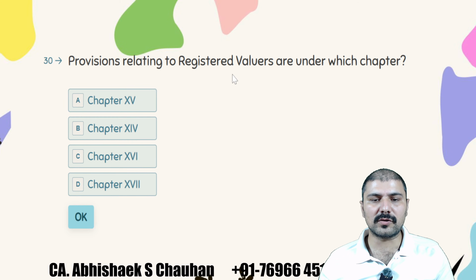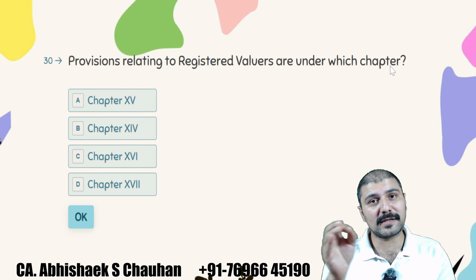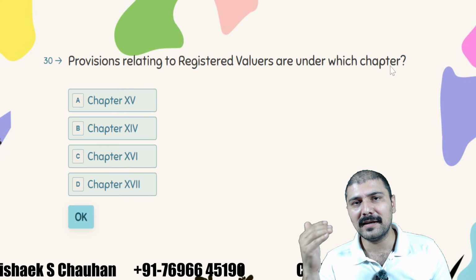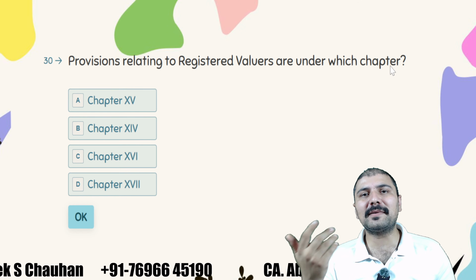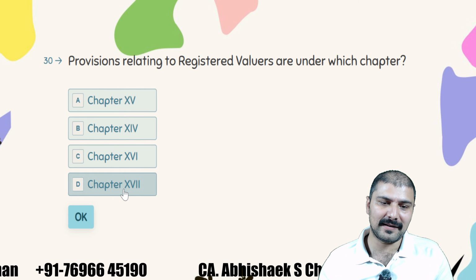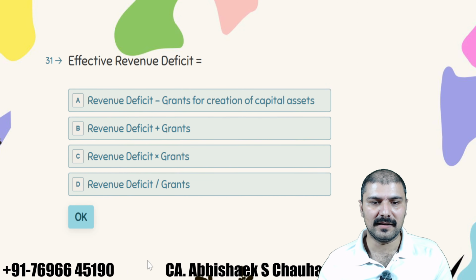Provisions relating to registered value are under which chapter? This was again an exam question asked to many members. Very easy, we study these rules a lot, but sometimes we forget what the chapter was. Chapter was 17. The correct answer is chapter 17.